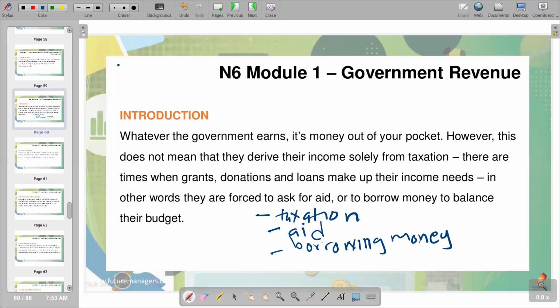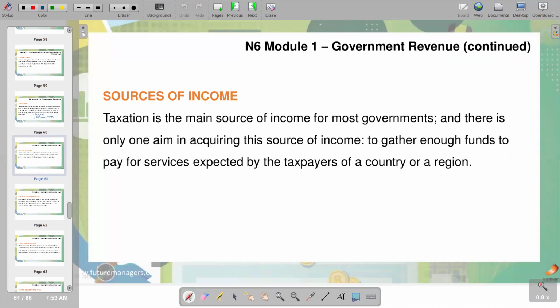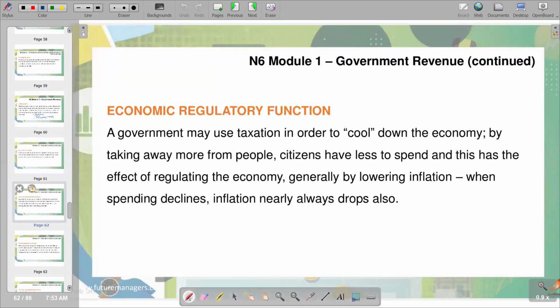So we go to the next part according to our video. The explanation that we are using there in terms of sources of revenue is that we treat taxation as the main source of income, aiming at this source of income to gather enough funds to pay for services expected by the taxpayers. So moving on, we are now talking about the economic regulatory function. The government may use taxation so that citizens have less to spend, and this has the effect of regulating the economy, generally by lowering inflation.